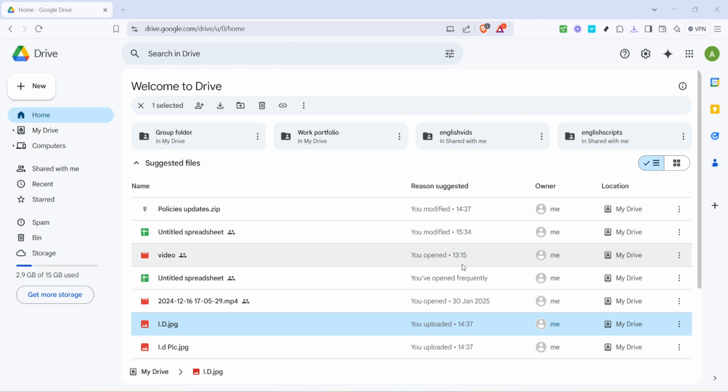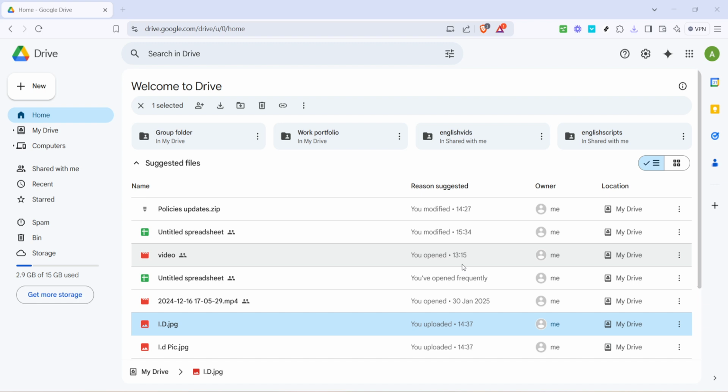First, we'll navigate to your Google Drive. Head over to the homepage of Google Drive. You can do this by opening your browser and typing in drive.google.com, ensuring you're logged into the correct Google account. Your Drive is where all your files are stored and managed, and finding the file you need should be straightforward thanks to Google's intuitive search and sorting options.